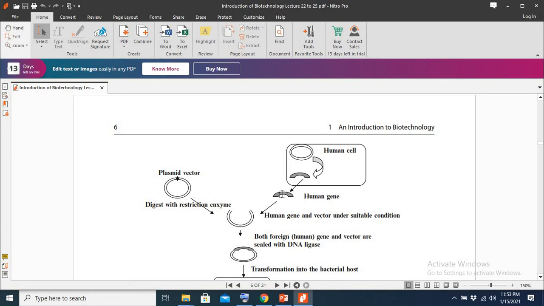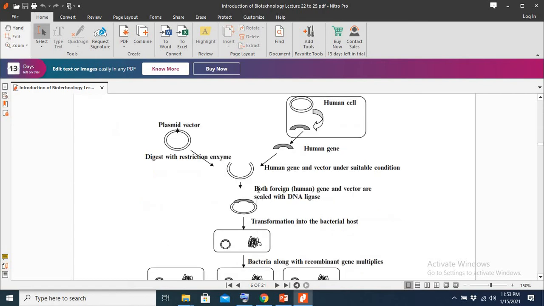So this piece of DNA or gene would be added up here, and the ligases will seal the two DNAs together. That is how we will have a complete plasmid with the inserted foreign gene or foreign DNA from another species, a fully constructed plasmid like this.